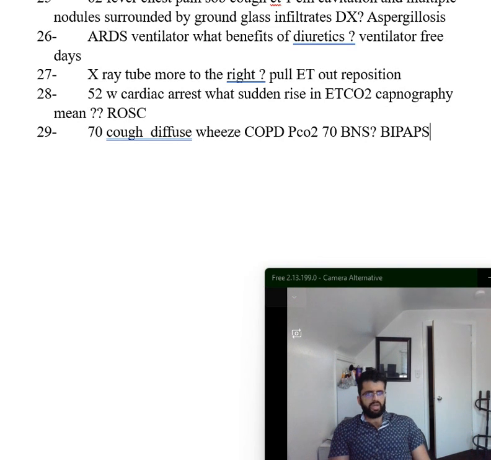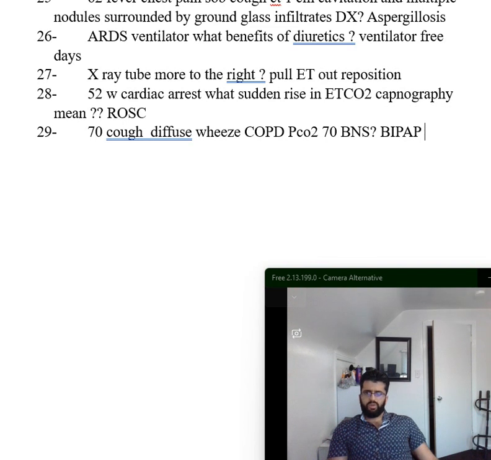Then you want to do BiPAP for this patient, okay? Because PCO2 is elevated, this is COPD, BiPAP. And this is one of the indications of BiPAP, we said COPD, pulmonary edema, respiratory failure, postoperative hypoxemic respiratory failure, you can do that. Facilitated early extubation. So these are the main indications for BiPAP. We talked about that. And then you don't do it if somebody is medically unstable, inability to protect airways, or there are mechanical issues. These are the BiPAP considerations.